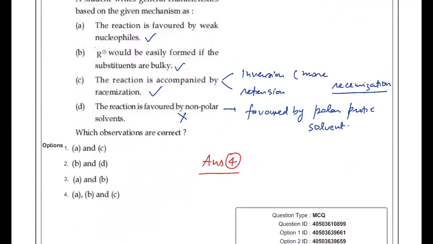Okay. So the reaction is accompanied by racemization. A student may try option third also, correct, but the most appropriate answer is 4. You may try option third also, because it is not complete racemization; it is racemization with little inversion in the SN1 reaction. So if you argue, you can say that answer 3 is also correct. So depending upon your correct option, you have to try. As per my thought, the answer must be 4, because it's given accompanied by racemization. It hasn't mentioned partial or complete racemization. So if you want to take the benefit of the doubt, you can. Otherwise, the answer is 4 here.